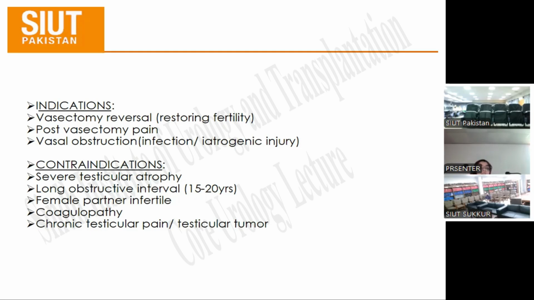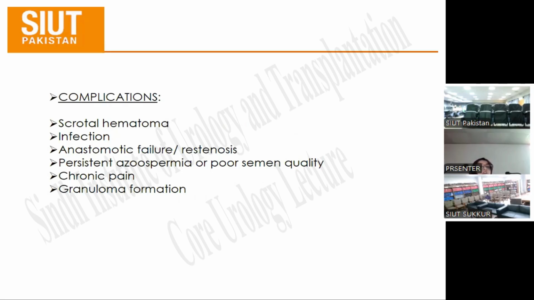Coming over the indications and contraindications of vasovasostomy. The indications for vasovasostomy are vasectomy reversal for restoring fertility, and it could be due to post-vasectomy pain and vasal obstruction, which could be due to infection and iatrogenic injury. The contraindications include severe testicular atrophy, long obstructive interval, which is 15 to 20 years after vasectomy, female partner is infertile, coagulopathy, and chronic testicular pain or testicular tumor. The complications include scrotal hematoma, infection, anastomotic failure or restenosis, persistent azoospermia or poor semen quality, chronic pain, and granuloma formation.